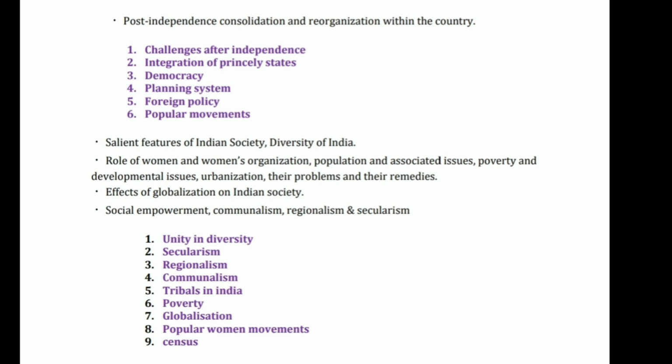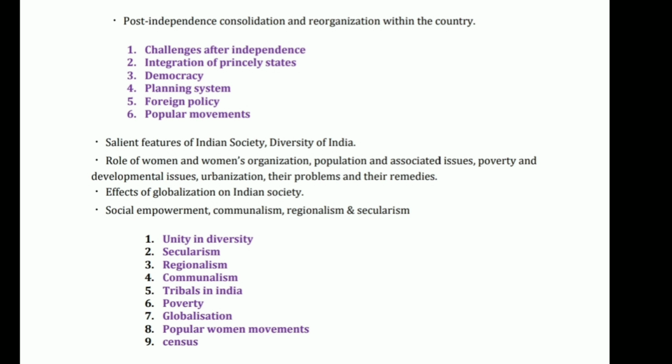Under this we will learn the challenges for building democracy, how the parties were formed, what was the election procedure, what was the role of parties in democracy, and when was the general election conducted, who won in the general election, what were the ideologies of that party, all these things.